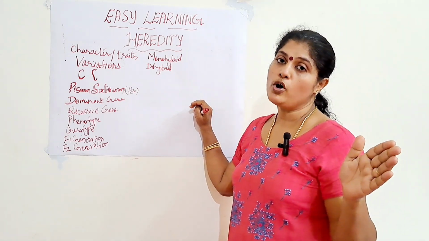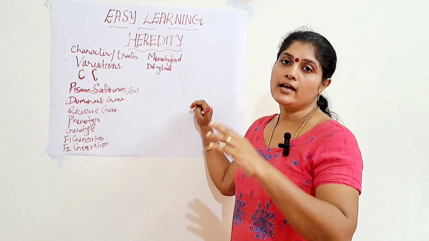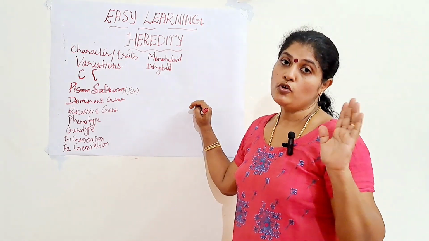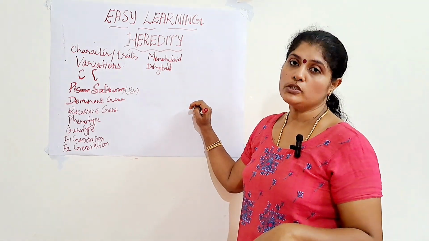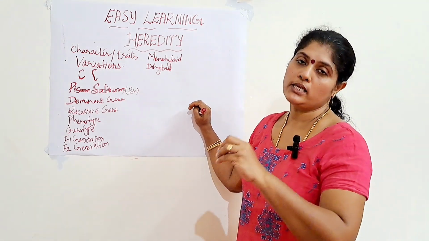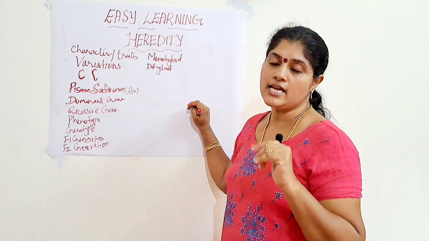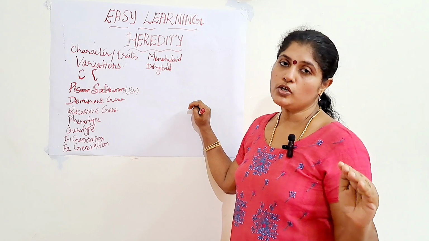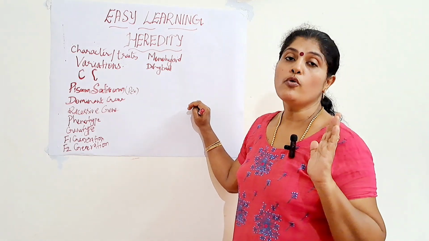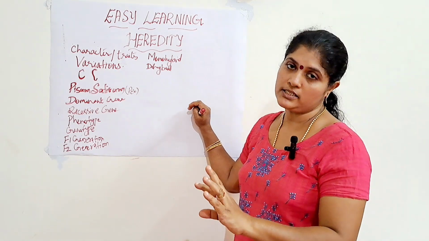So regarding the first cross, he has crossed the parent plants. One parent was a tall pea plant and the other was a dwarf pea plant. When he crossed, he got offspring that were all tall. Only tall plants he got in the first generation.